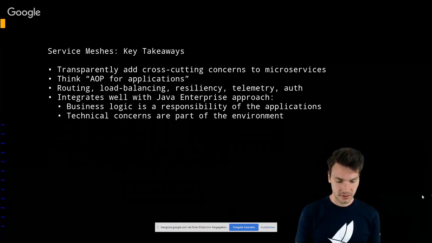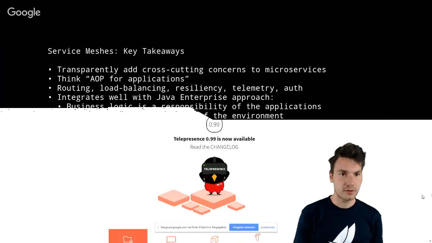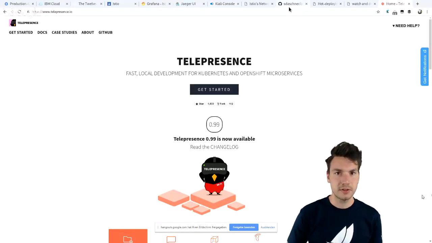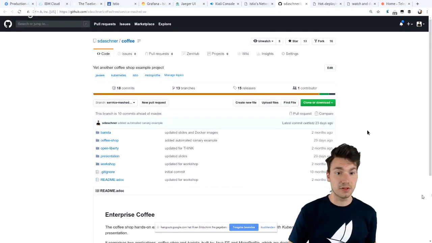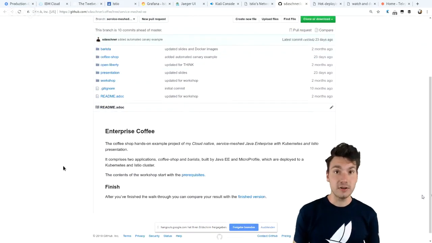So now if you want some further resources, you have this example available on GitHub with all the code here, including a workshop that we created where you can get your Kubernetes cluster with Istio in the cloud. You can get that for free and try out Kubernetes and Istio if you want.